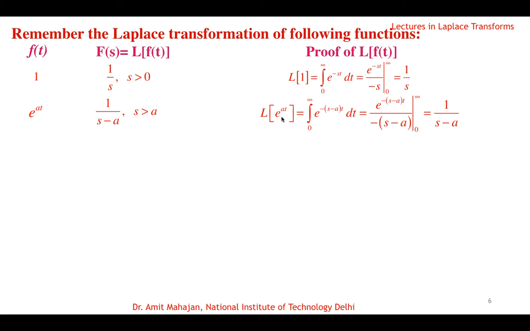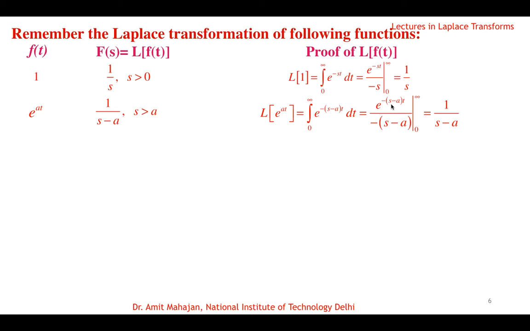So Laplace of e power at: by definition, the Laplace of any function is the integral from 0 to infinity of that function times e power minus st. The function is exponential and e power minus st is also exponential, so they combine and we can write e raised to minus of s minus a times t. Again the integral of an exponential is the exponential divided by the derivative of the exponent, so that's minus of s minus a.